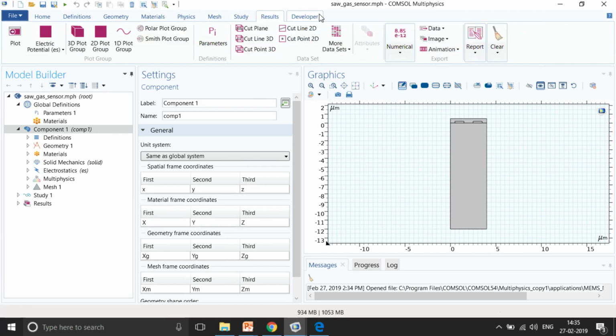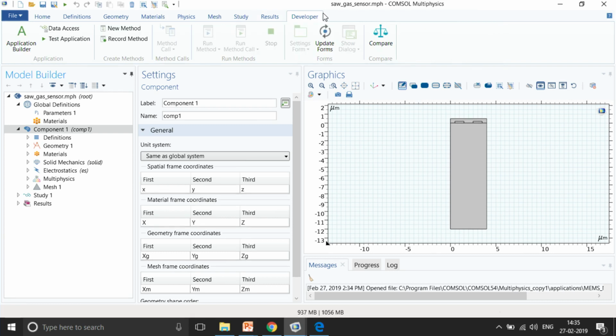COMSOL has also introduced a new feature of developer, where you can write your own code. You can write your own code and also couple it along with the actual model, right. So, this is what you can do over here. So, let me go ahead and talk about the materials.